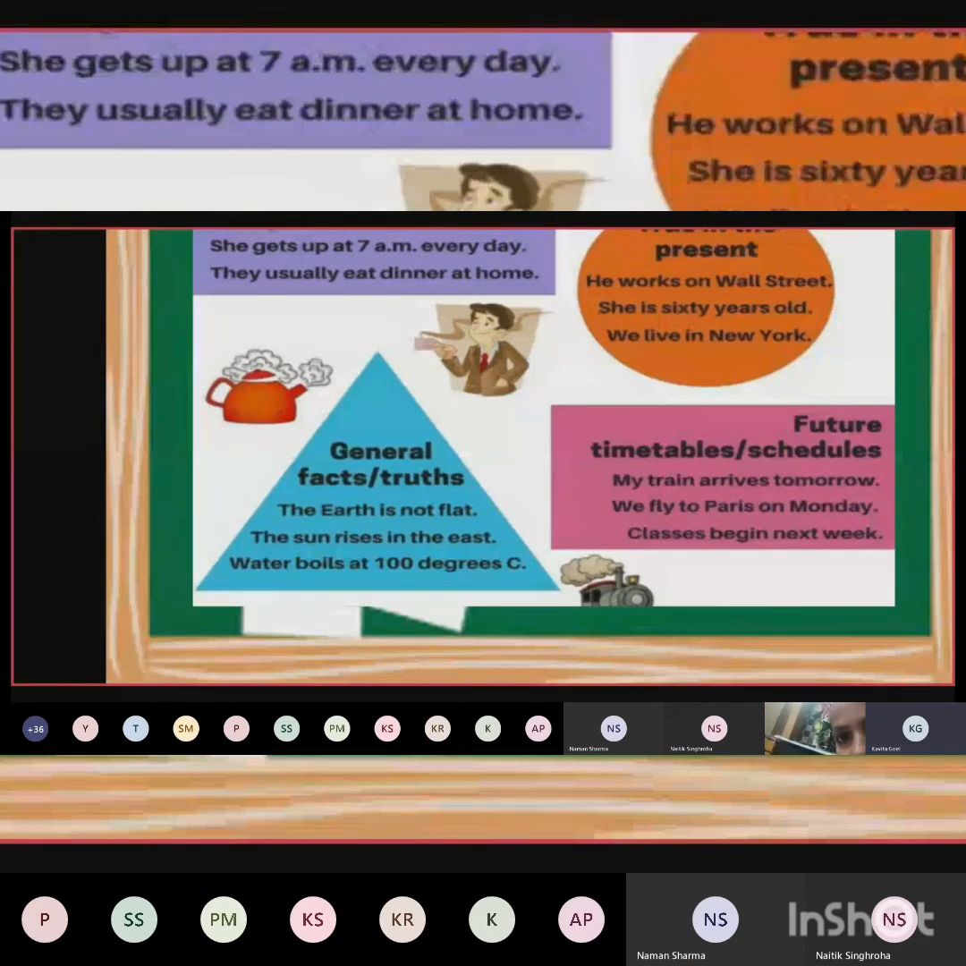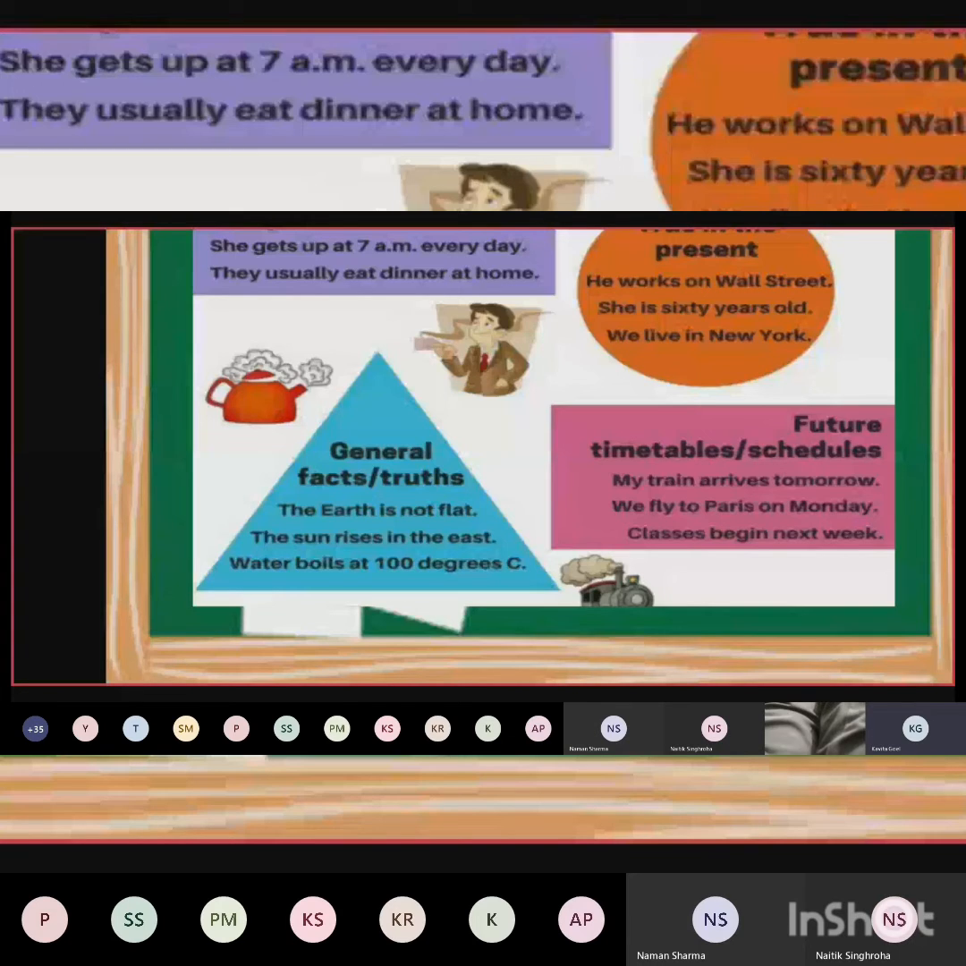General truth, like facts, as I told you, widespread truths, widespread facts. The whole world knows about those facts, like the earth is not flat, the earth is round. The sun rises in the east, water boils at 100 degrees Celsius. Future timetables. Sometimes we talk about future timetables also in present tense, like the train arrives tomorrow.